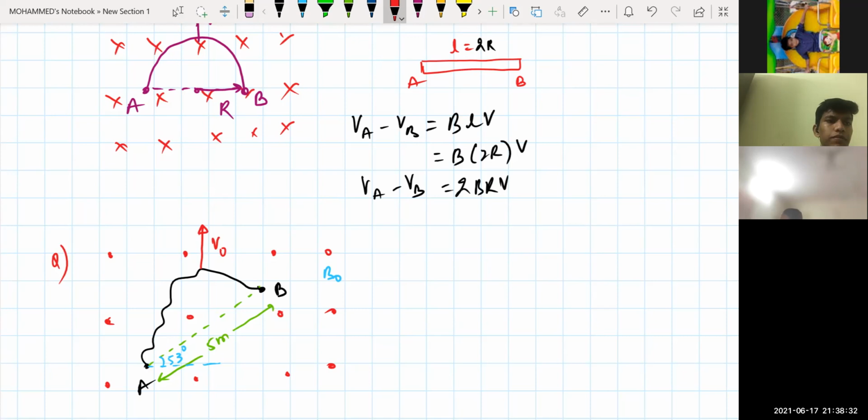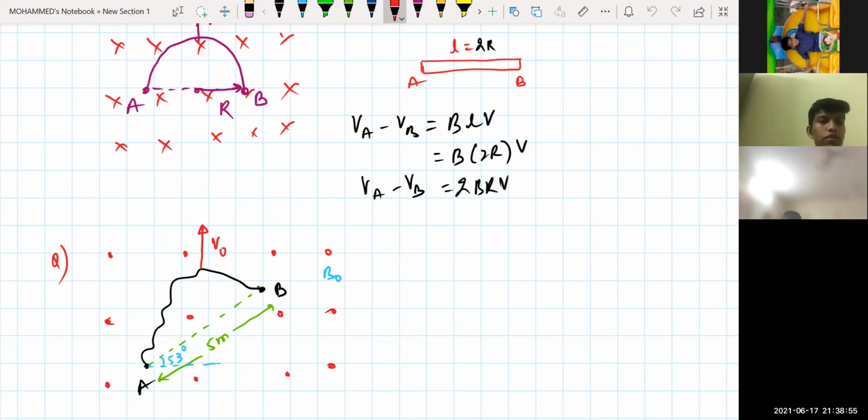Take your right hand. The velocity is towards the right side, V naught. Thumb in the direction of velocity, curl the fingers outward. So obviously there is a flow of current from B to A. The thumb will be pointed in the rightward direction.